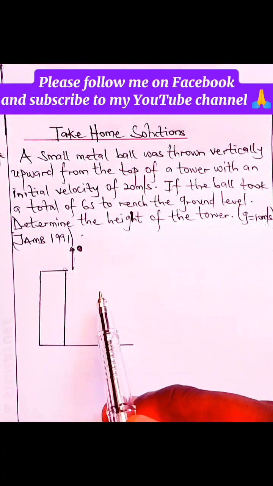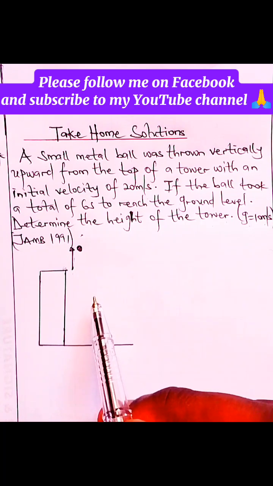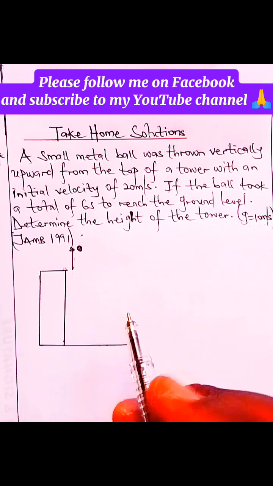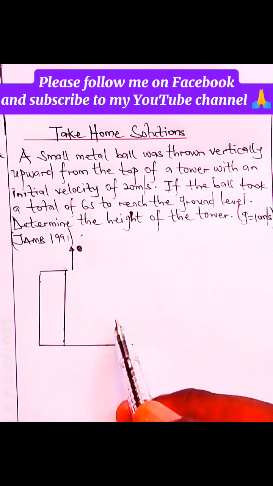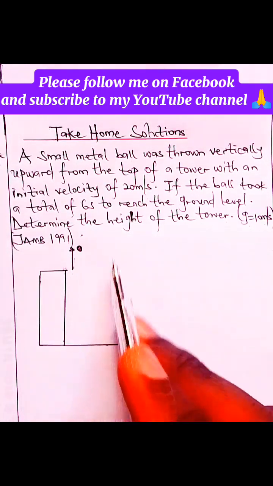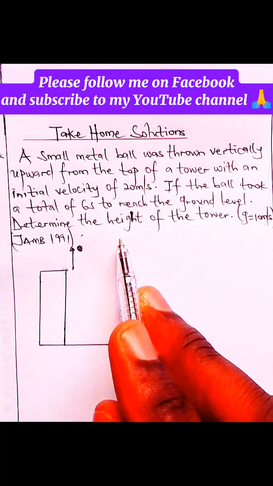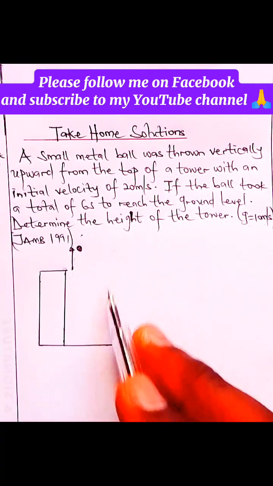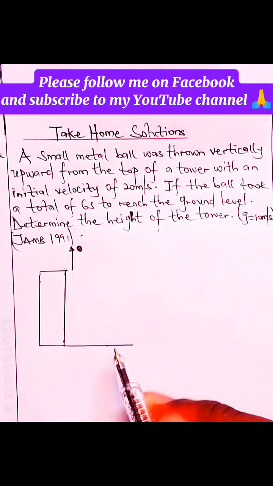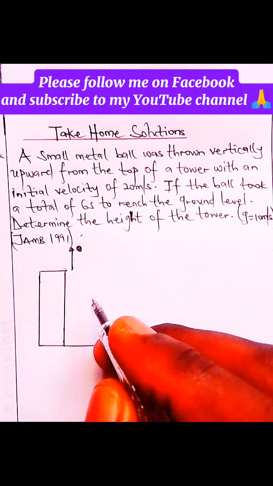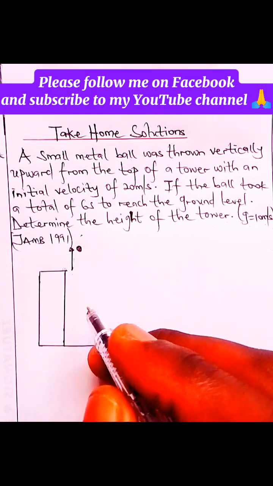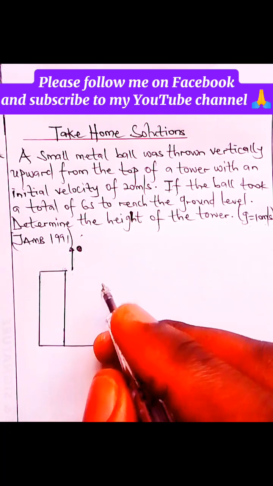Now, there are a couple of things I told you in the previous exposition, and there are some things I'm going to add to it. You're very much aware that whatever goes into the air will not keep going like that. It will surely drop back. If an object is thrown into the air, it cannot keep flying forever. It will get to a certain height where it stops flying and starts returning to where it was projected. That very height is called the maximum height.